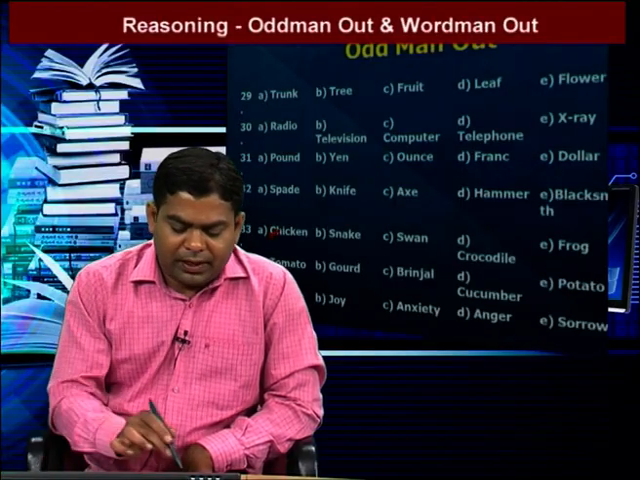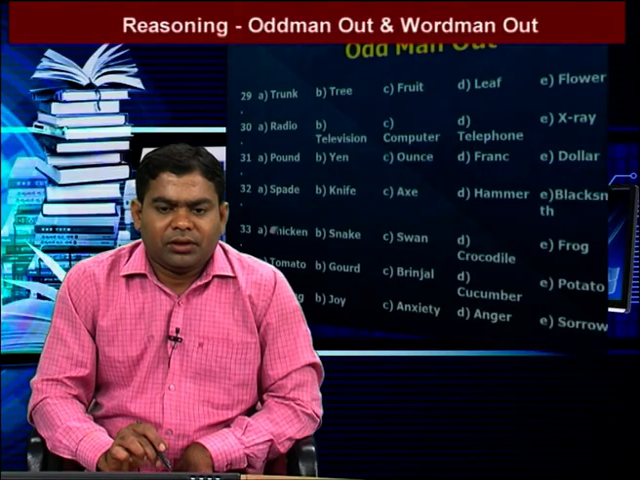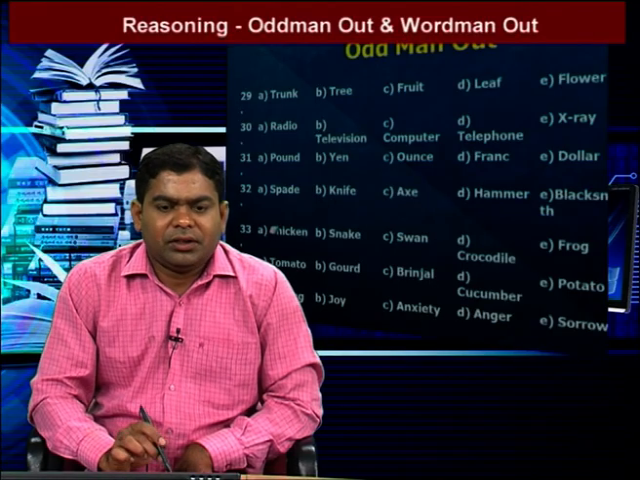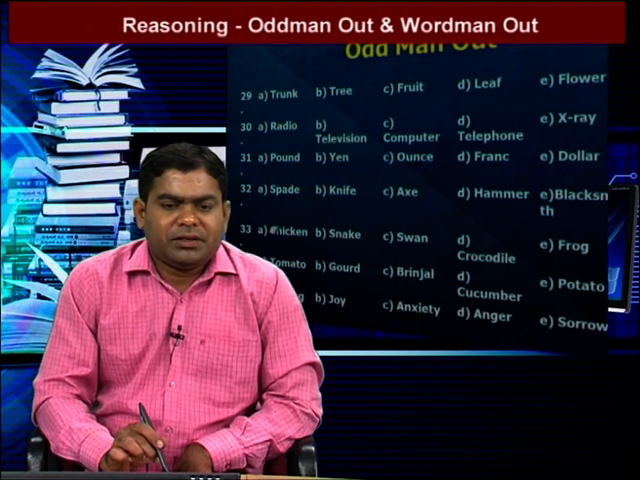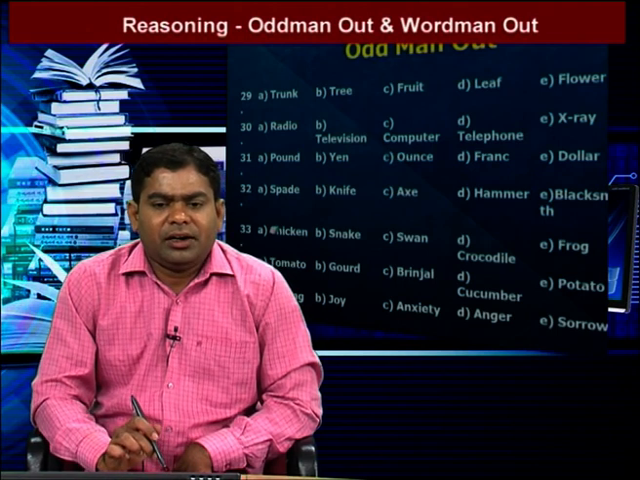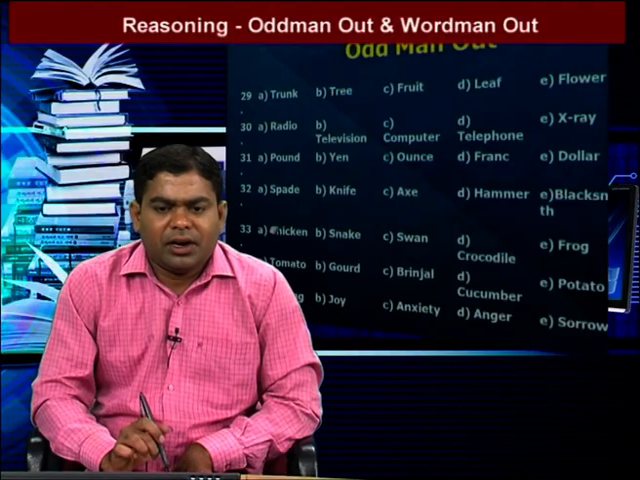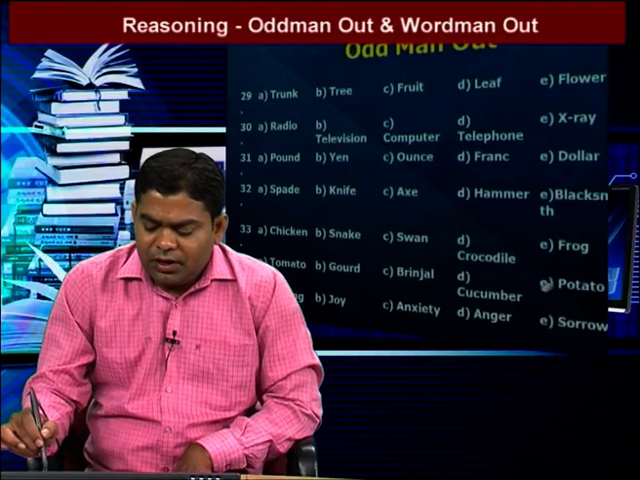We go to the next question. The words are tomato, gourd, brinjal, cucumber, potato. These all belong to vegetables. In these vegetables, except potato, the remaining all grow above the land. Potato grows underground. So the answer is potato.